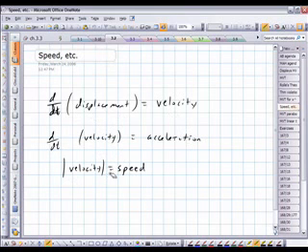So speed and velocity are a little different. Velocity is a vector. It has a direction, so you can have negative velocity. Speed is a scalar. It's just a straight number. And this will lead to the idea also of distance traveled, which we talk about when we get to integration.